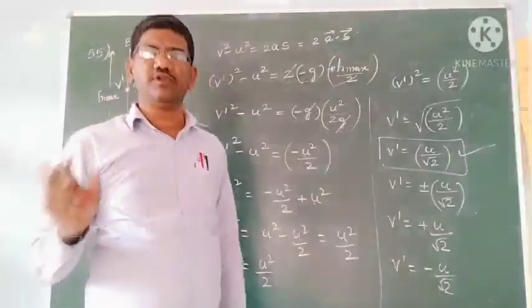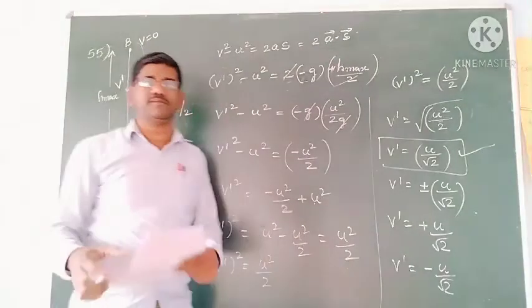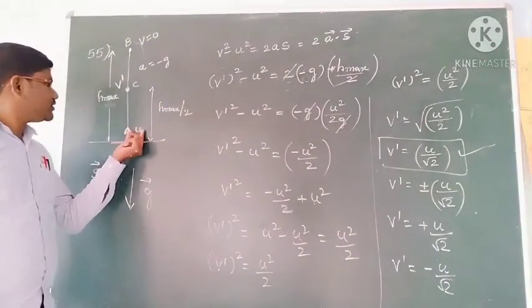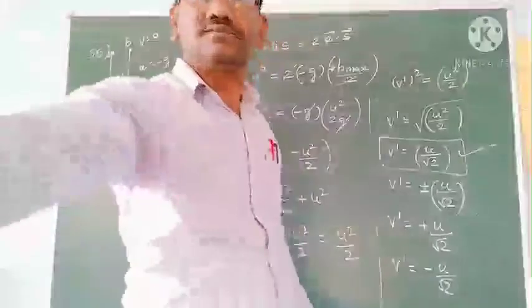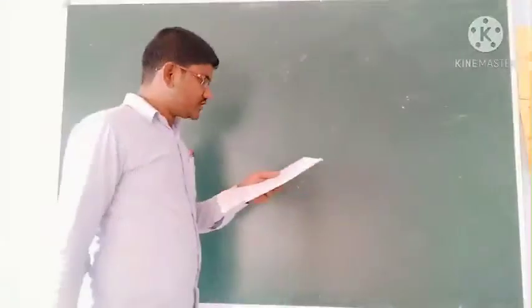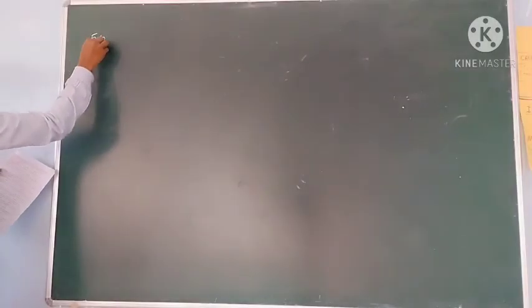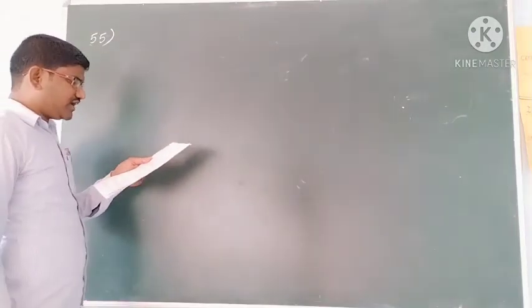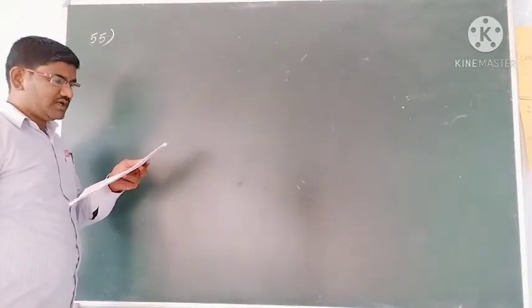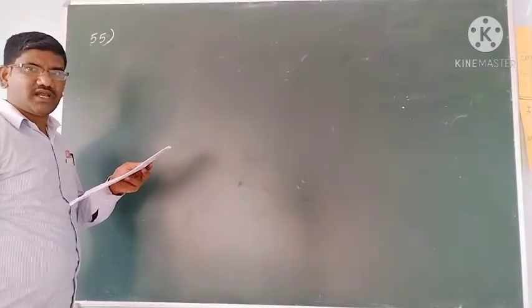Velocity of a projectile at half of the maximum height is the initial velocity by root 2. So u by root 2 is the answer. Okay students, see 55, there is a shortcut method also. So 55 you can do like this also. A body is projected vertically up with u, its velocity at half of the maximum height they are asking.